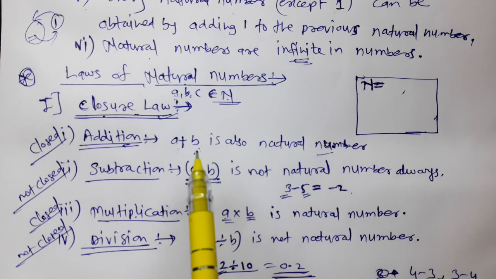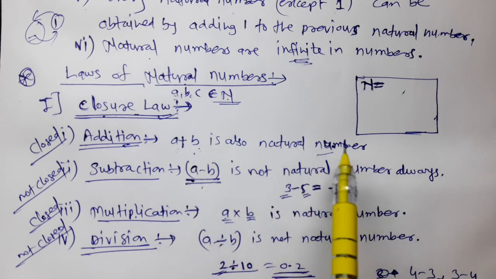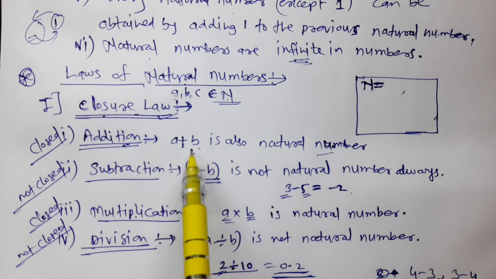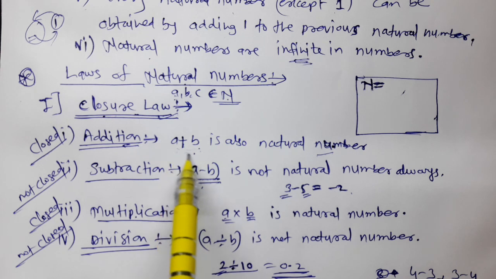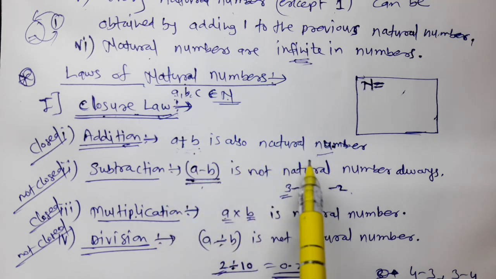Every time we will get a natural number. Every sum will be a natural number for any two natural numbers. So we cannot get any two natural numbers whose addition is not a natural number.